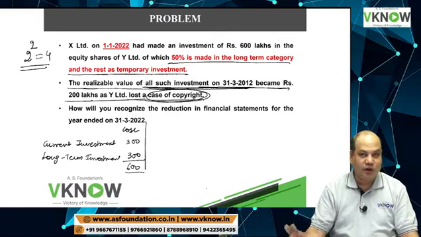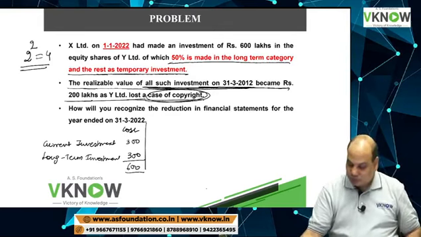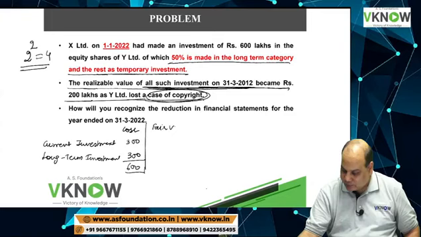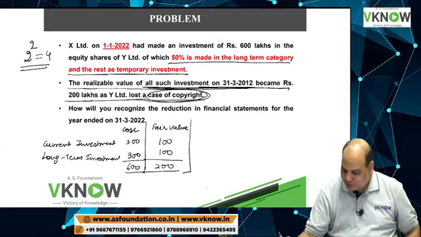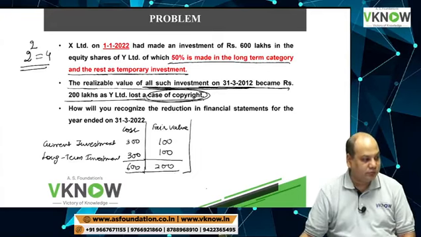What is copyright? Please answer. So if the case is lost, the fair value of all investment is now 200: 100, 100. Is it right?